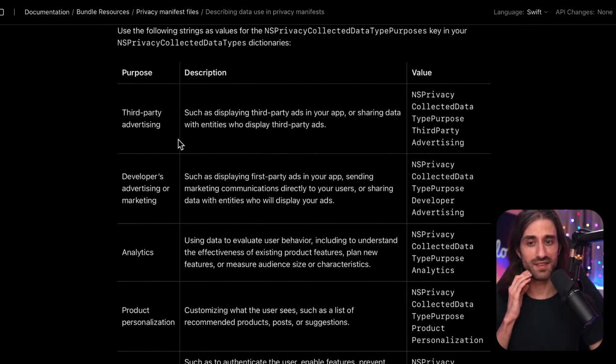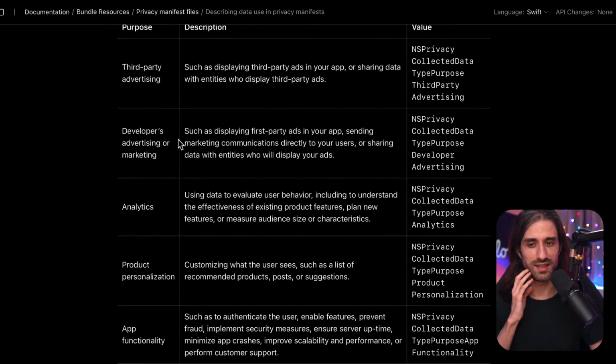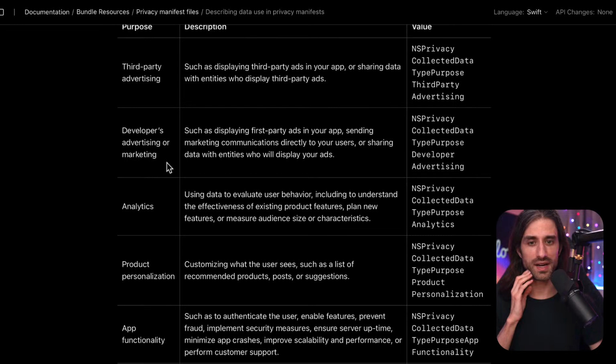So third-party advertising, at least you have to say it. Developer advertising or marketing. So first-party marketing. For instance, you want to collect data about how people use your app so that you can then market the features of your app to your users.